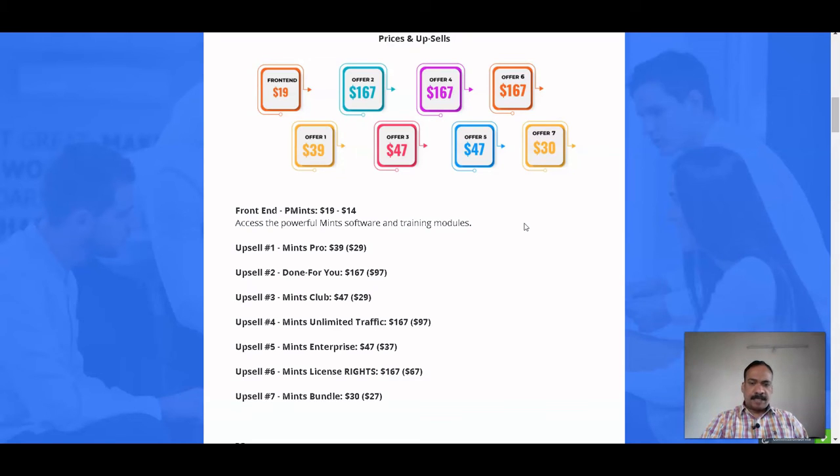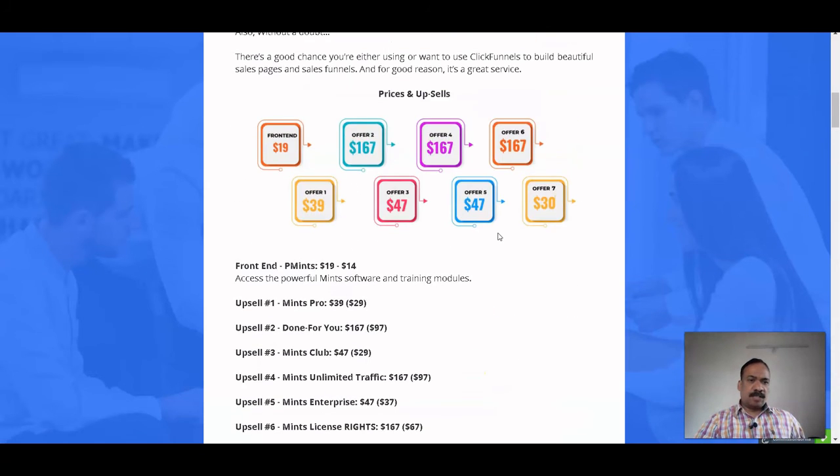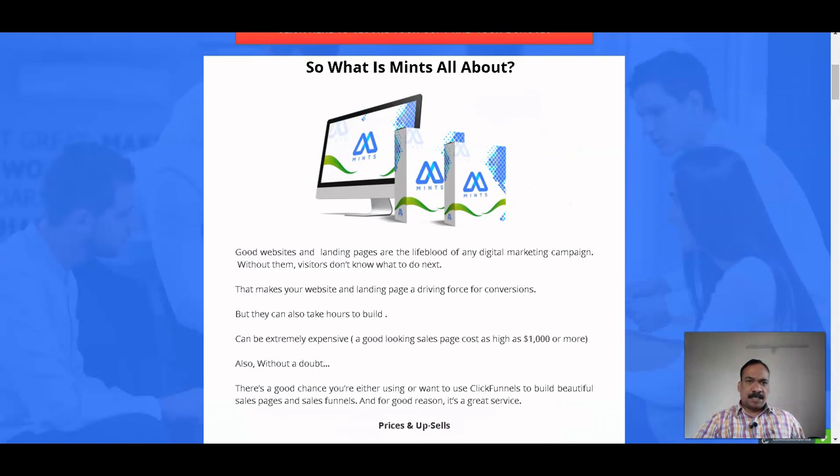Mint Enterprise costs $47, but the downsell price is $37. Mint License Rights, which costs around $167, you will get in downsell for only $67. Upsell number 7, Mint Bundle, costs around $30, but the downsell price is $27. So this is the price part.